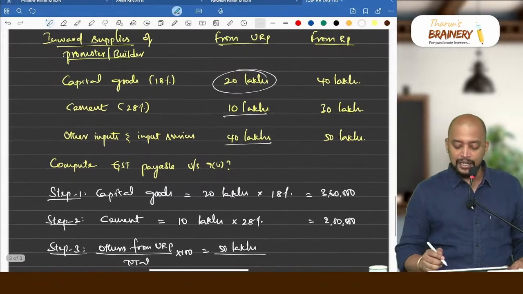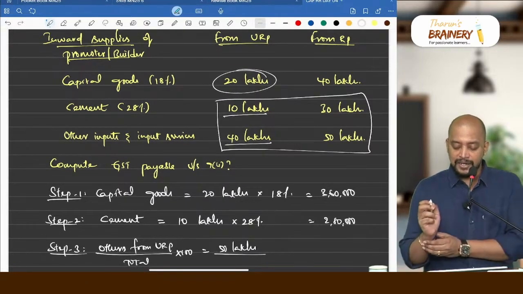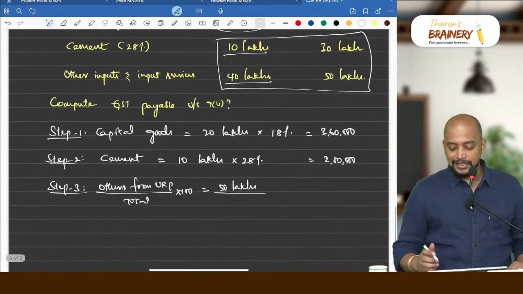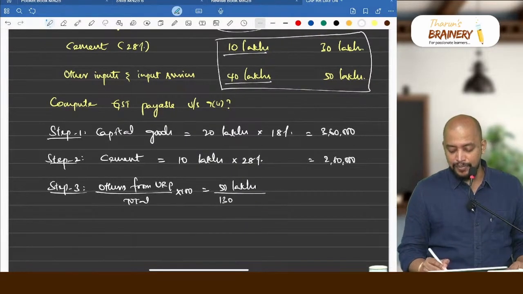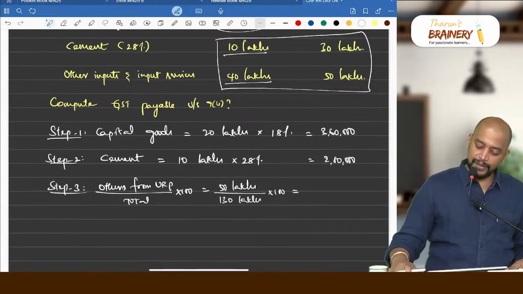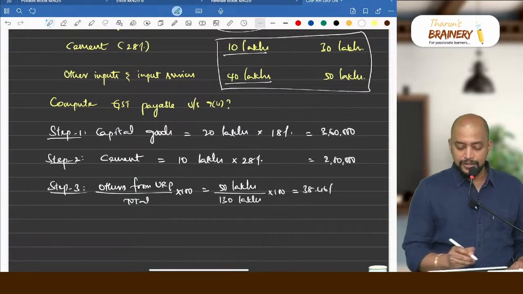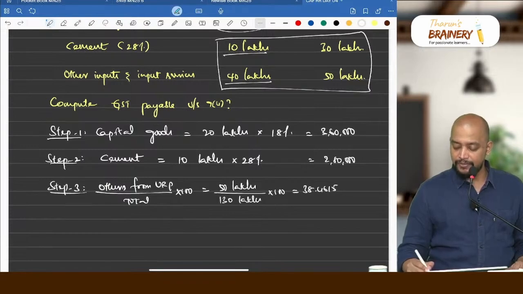What is the total? 10 plus 40 plus 30 plus 50. That will be 130 lakhs. 50 lakhs divided by 130 lakhs into 100. So that comes to 50 divided by 130 into 100, 38.46%. So just take 4 digits, 4615%, which is greater than 20%.